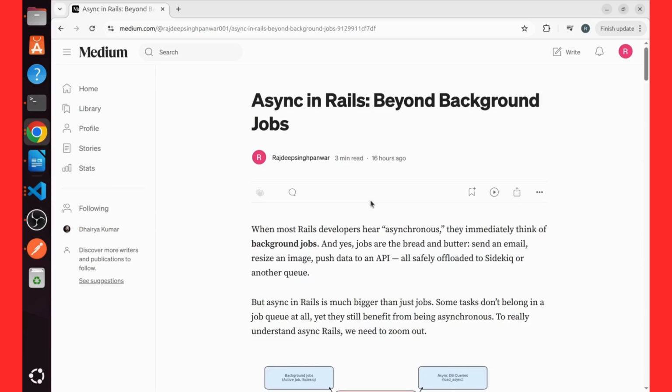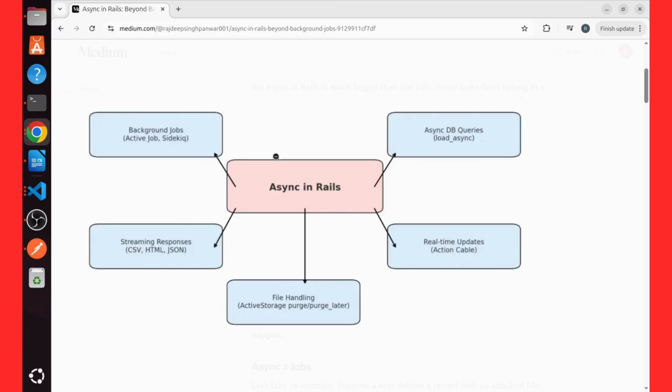Hello friends, when I say async, most developers think about background jobs. But async is not only for background jobs. Async is more than background jobs. With the help of that, you can improve the performance of your Rails application, and make your Rails applications better and faster. So the first one is background jobs, which is the obvious one you are thinking about.